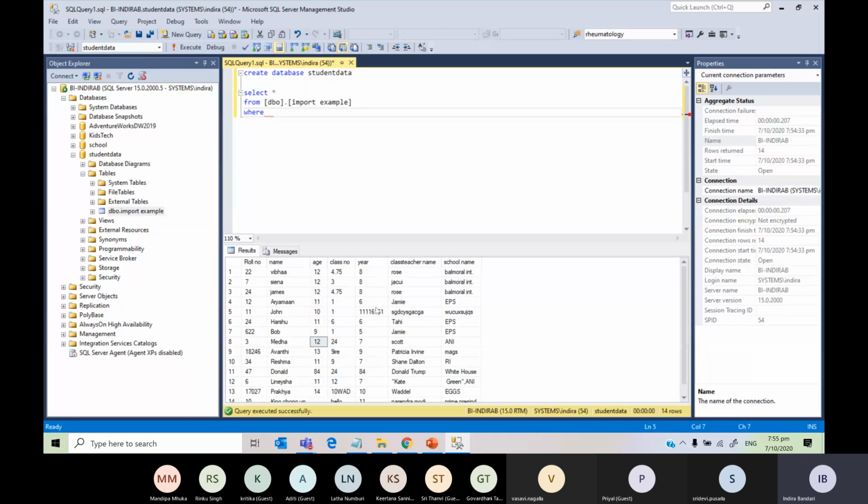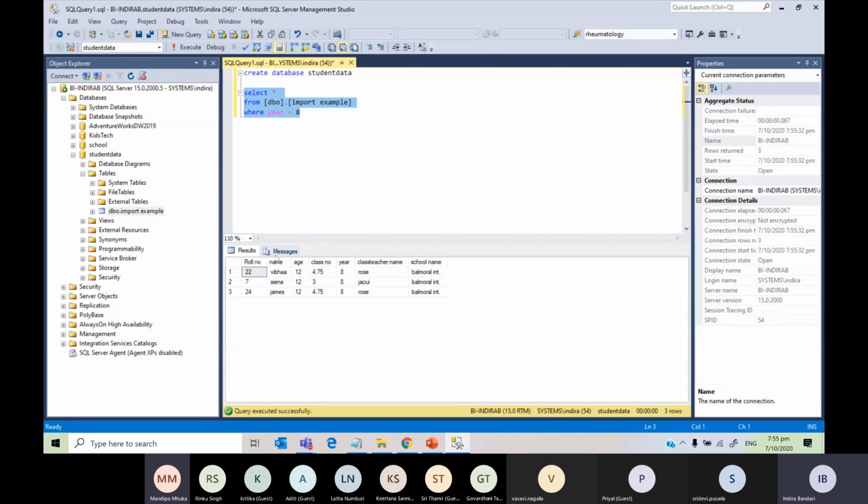Let's get all those students that are in year 8. So what should we write here? Where year equals 8, right? Okay, so now I'm writing this one. So we have 3 students who are going to year 8.